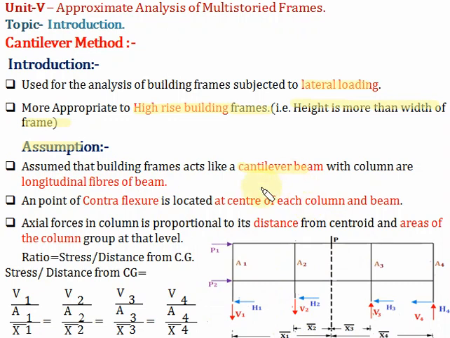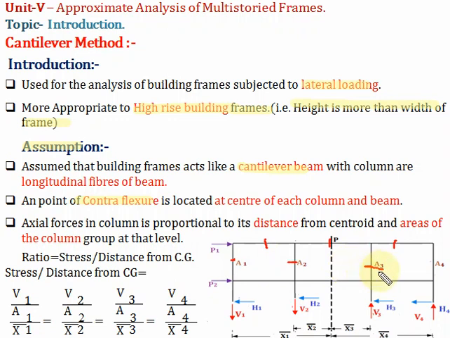Second, the point of contraflexure is located at the center of each beam and column, as we have seen in the last method.